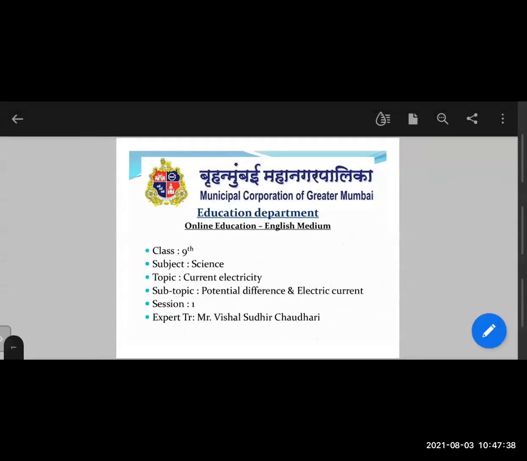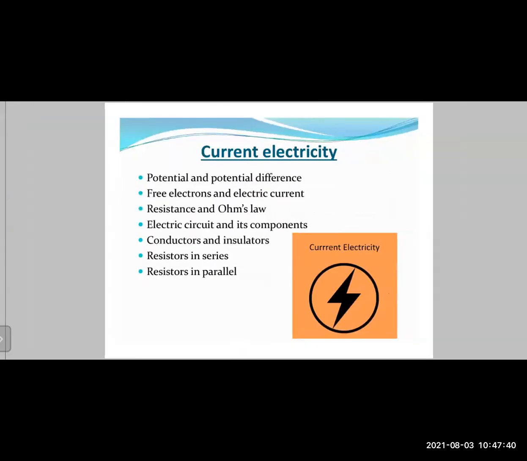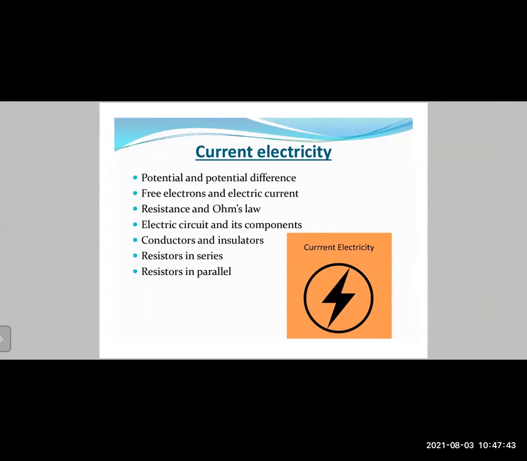So let us start with the topic today. First of all, we will discuss what topics and content we are going to be studying in this chapter. We are going to learn about the concept of potential and potential difference. Of course, we are also going to learn about the basics of electricity, how exactly electricity works, how the electrons flow in a circuit, and what the cause of electricity is.